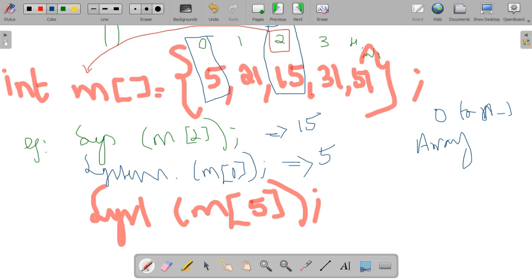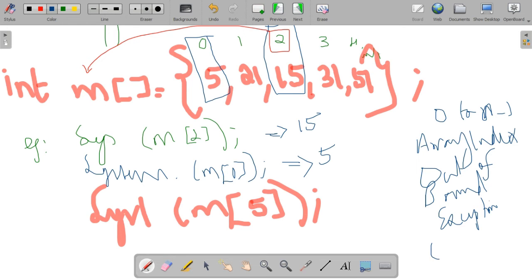If you access any element outside this range, it is an illegal array index, and it will show an error message like ArrayIndexOutOfBoundsException.